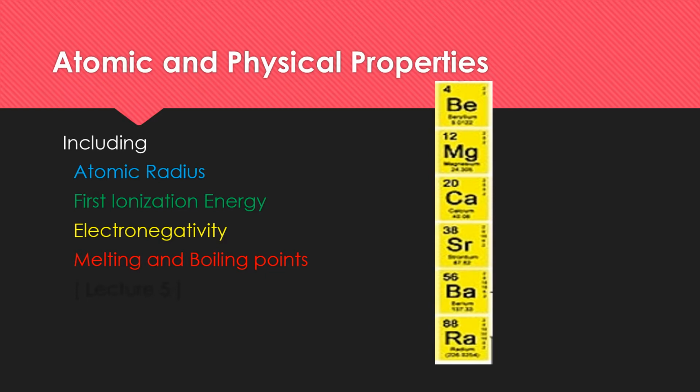All these properties are exactly the same as I have already described in my lecture number 5 about the first group elements, that is the alkali metals. The trend of the atomic properties is exactly the same as the trend in alkali metals. So you can revise this from my lecture number 5.